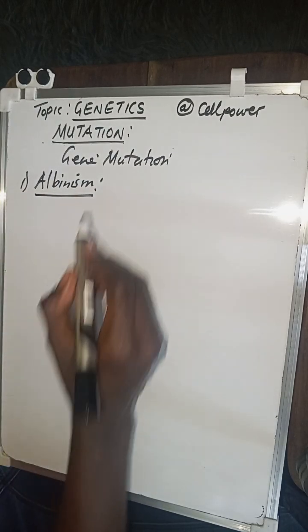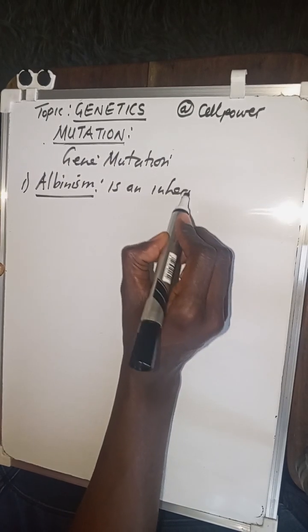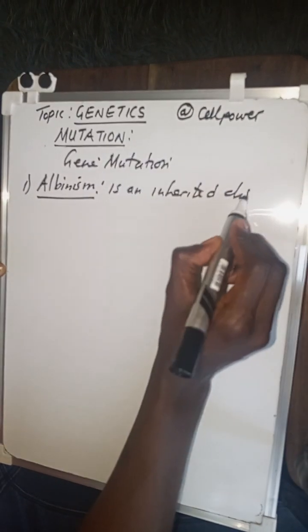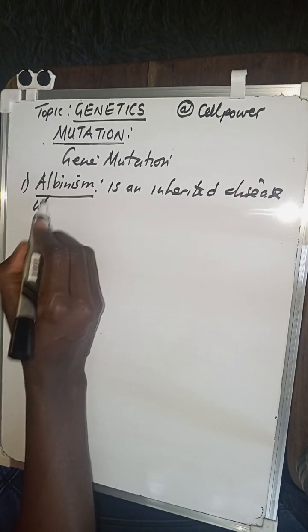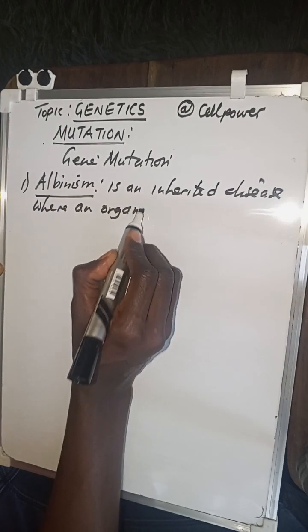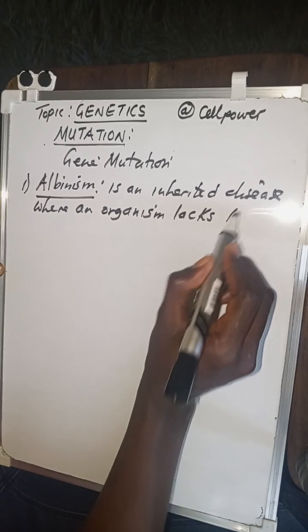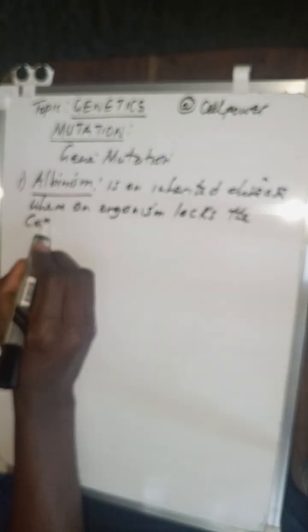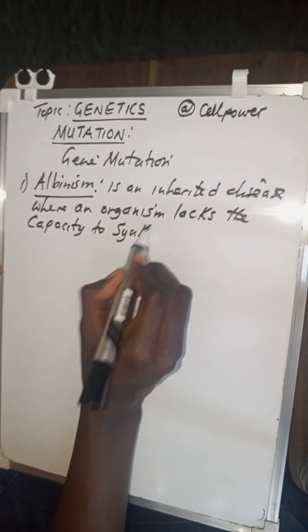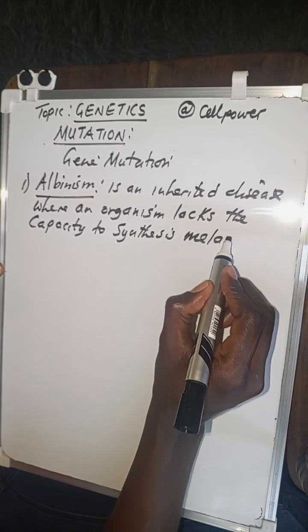Well, albinism is an inherited disease where an organism, or a person, lacks the capacity to synthesize melanin.